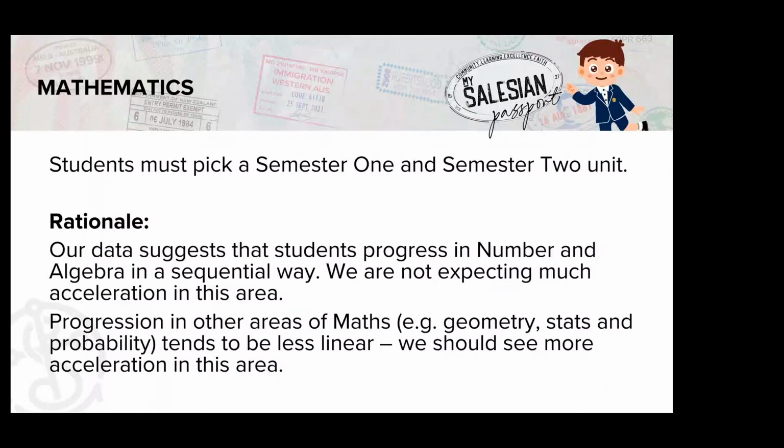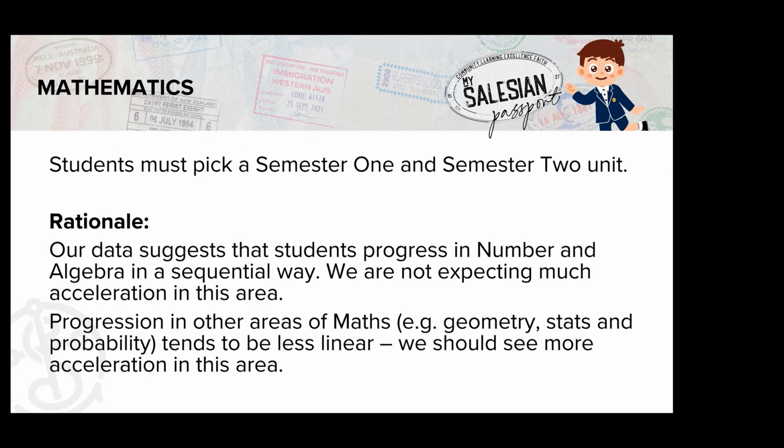In mathematics, again, students will complete mathematics from year 7 to 10 in both semester 1 and semester 2. For mathematics, we've tried to divide our subjects into some clear areas of learning, and we will see in the subject map that the number and algebra content is taught primarily in semester 1, and those other areas of maths such as geometry, stats, probability are covered off in semester 2.